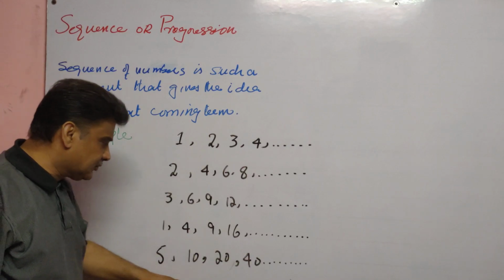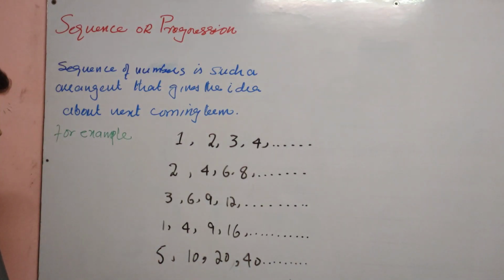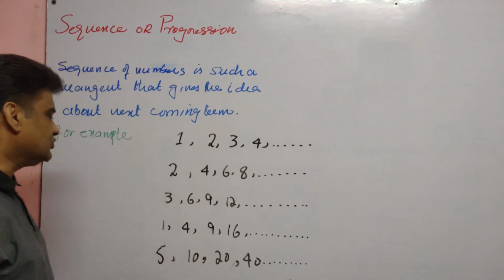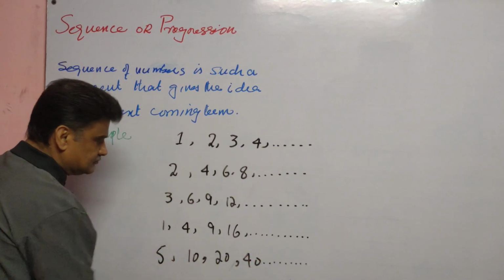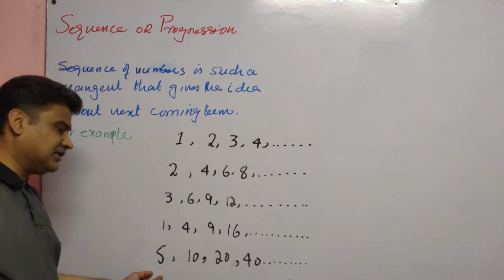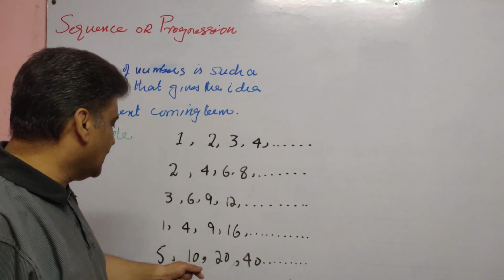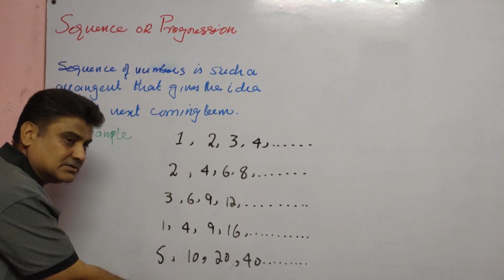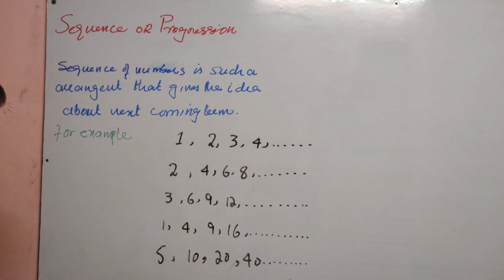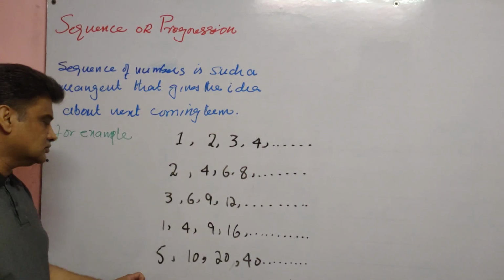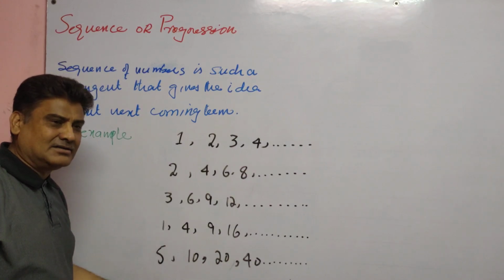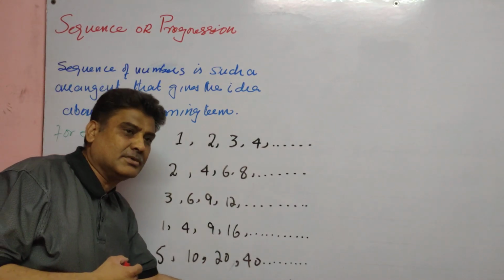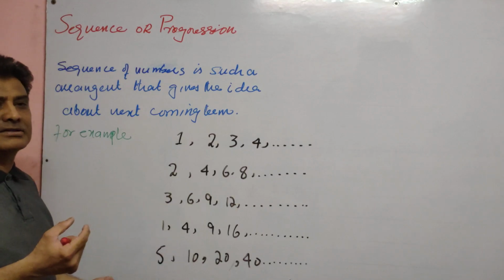In the last sequence, what will you say about the next fifth term? You can say the first term is 5, the second term is 10, the third term is 20. Each term is obtained by multiplying the preceding term by a fixed number. What is the fixed number? This fixed number is 2. When we multiply 5 by 2, we get 10, and when we multiply 10 by the fixed number 2, we get 20. We can say that each coming term is obtained by multiplying the preceding term by a fixed number.